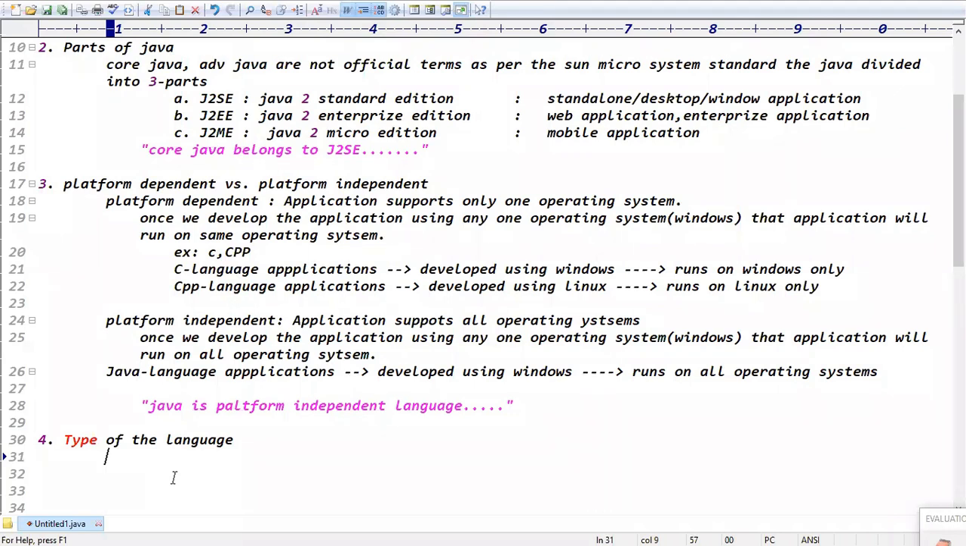Amir, high level is a different word actually. High level means the code we are writing in English format, right? That is called representing a high level language.